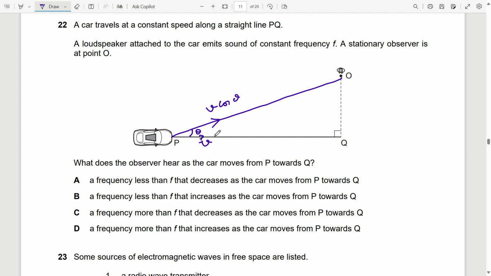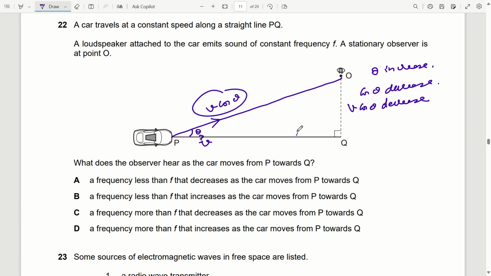Now as the car moves, theta will increase, and as theta increases we know that cos theta will decrease. Cos theta decreases, this means this component V cos theta will decrease. Now this means that as it is approaching, the velocity component is decreasing. But since it is approaching the observer, the observed frequency will be more than the actual frequency.